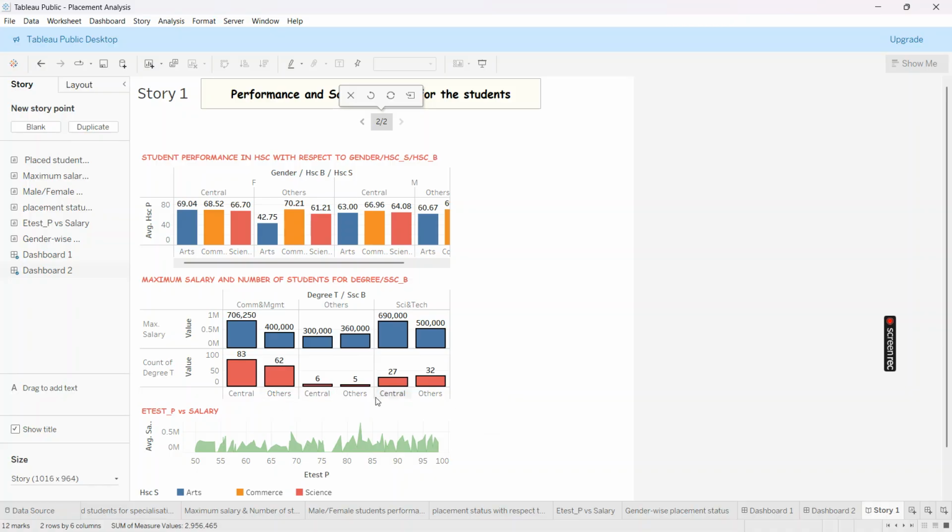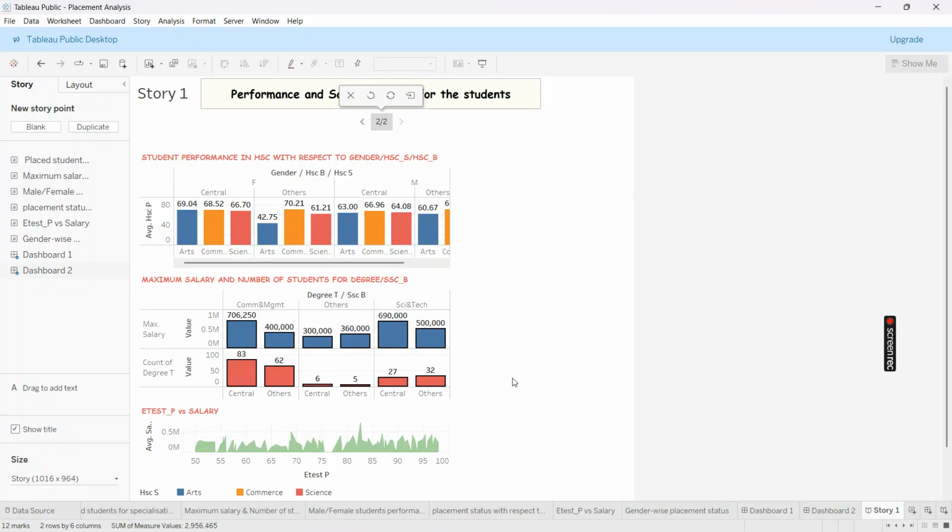In science and tech particularly, other board students are higher compared to central board students. But in commerce and management and other degree, central board students are higher compared to other boards, whereas other board students have the higher value in science and tech.